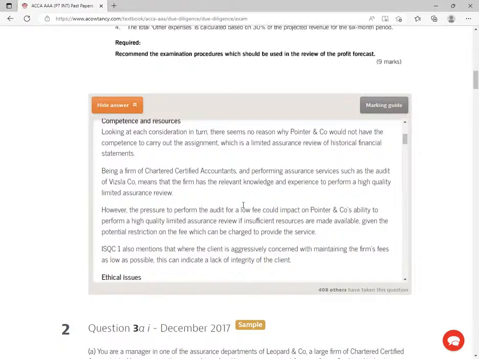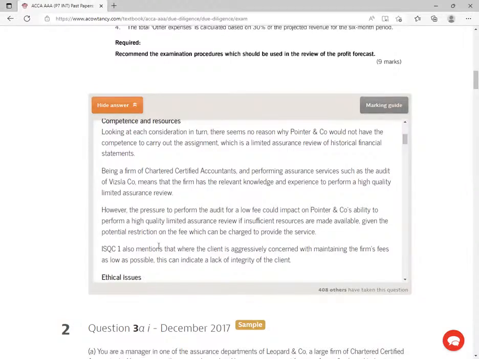These guys want me to accept very low fees. So low fees means what? You are not able to provide enough resources for this engagement, right? So a high quality limited assurance review, if insufficient resources are made available, given the potential restriction of the fees which can be charged to provide the service.